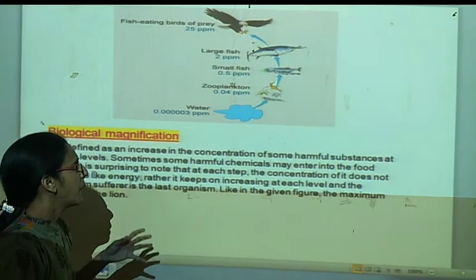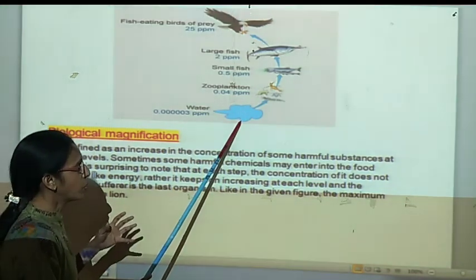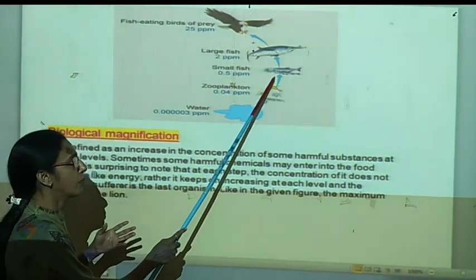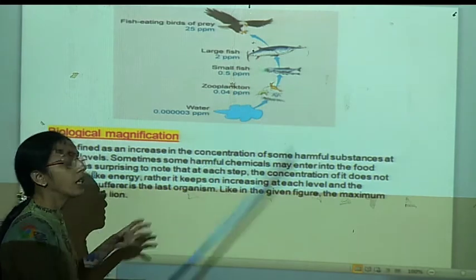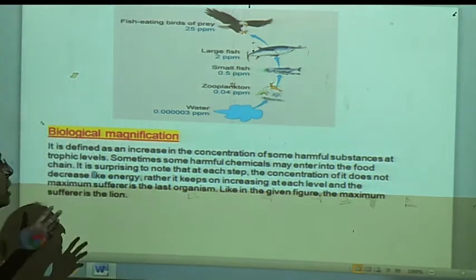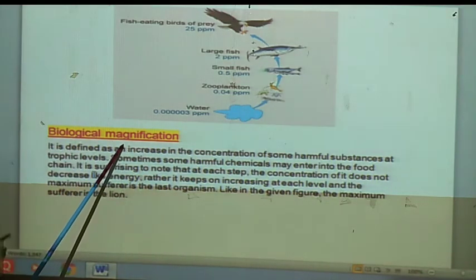But day by day, what happens when such water is taken regularly by the zooplankton or by the small fish or the large fish, the concentration of these hazardous substances gets increased, and this is nothing but biological magnification. Why?